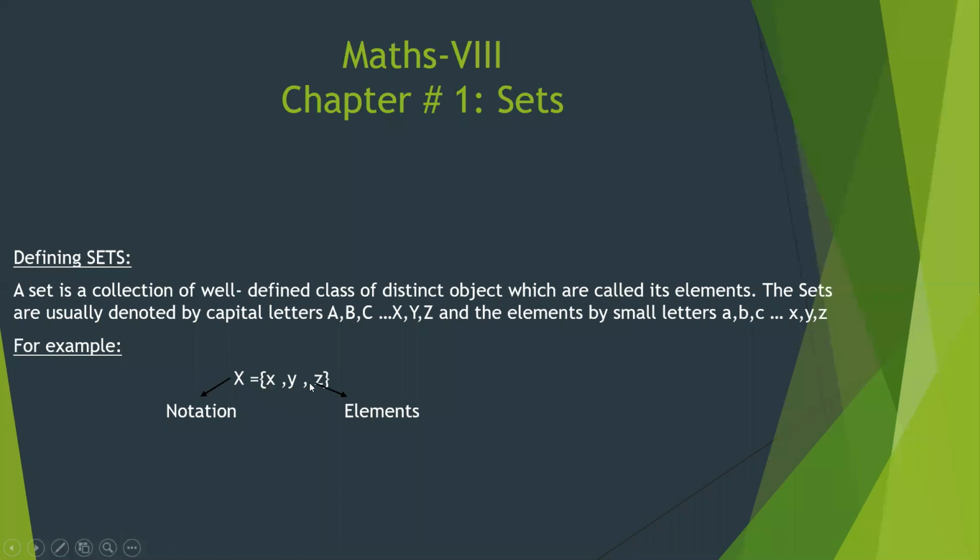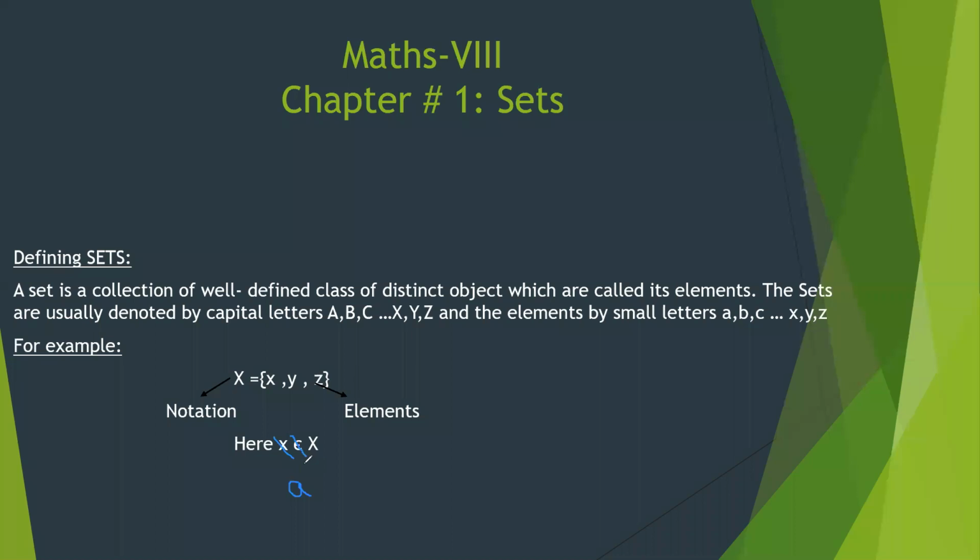Okay. Here, these three elements belong to this notation, the set X. Here we can say that small x belongs to set X, but we can't say that capital A belongs to set X. This is wrong.